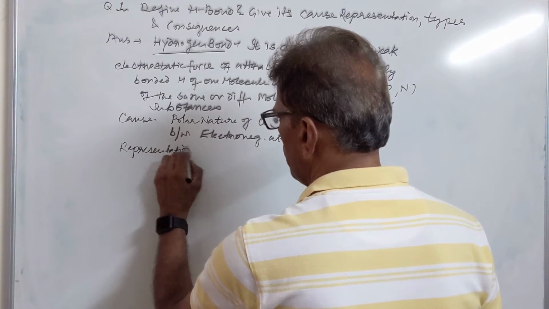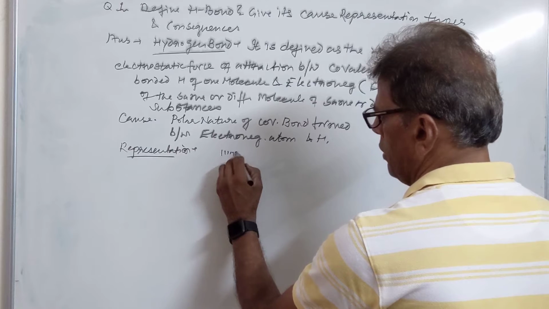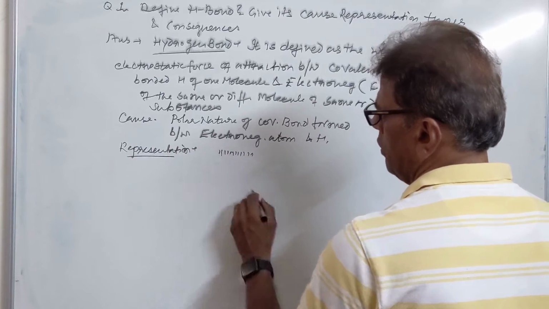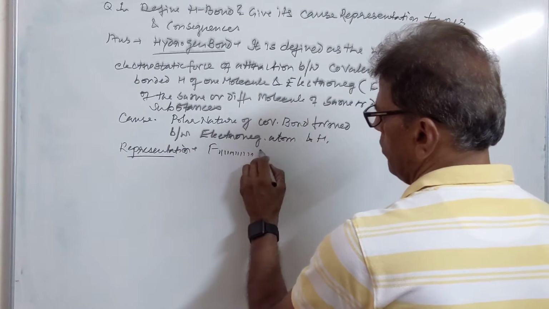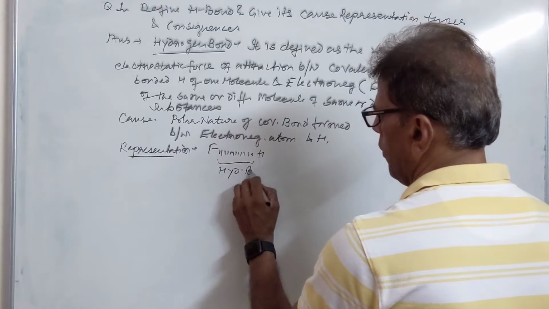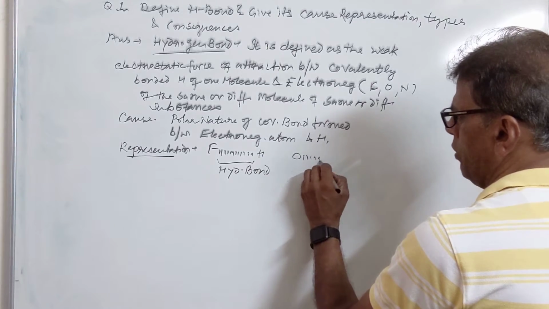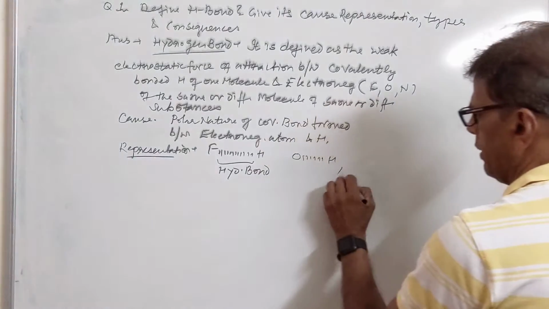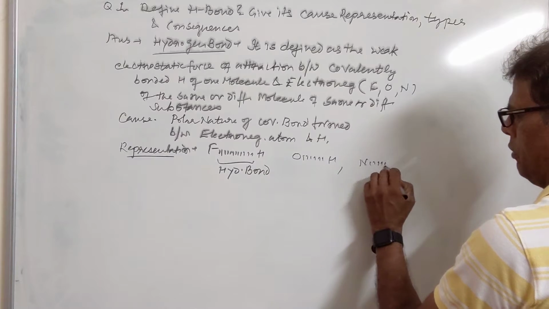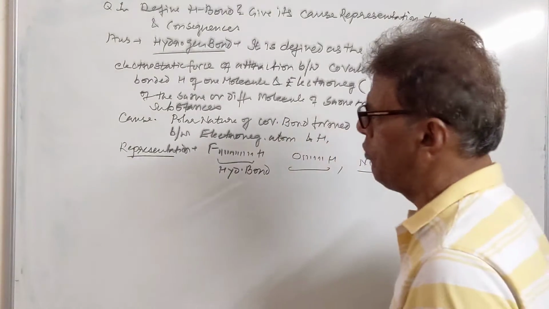As we know, a covalent bond is represented by a line. It is represented by a vertical line. Their number is not fixed. This is the electronegative atom, this is hydrogen, this is your hydrogen bond. This can be between fluorine and hydrogen, between oxygen and hydrogen, and between nitrogen and hydrogen. So these are three types of hydrogen bond which are generally formed.